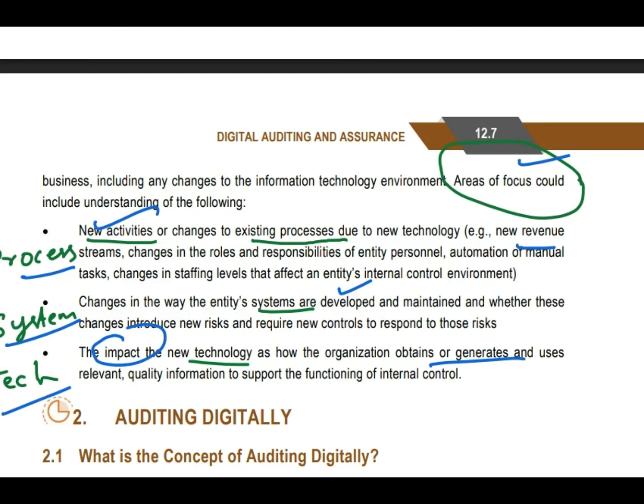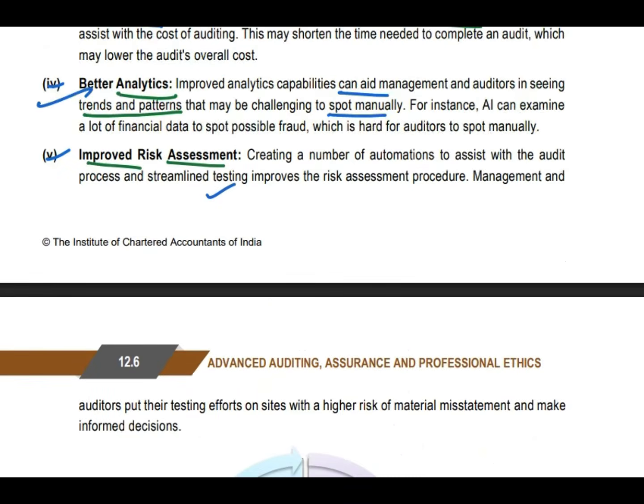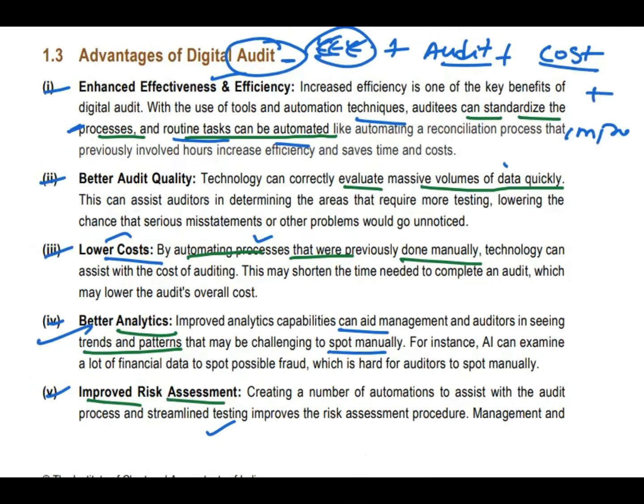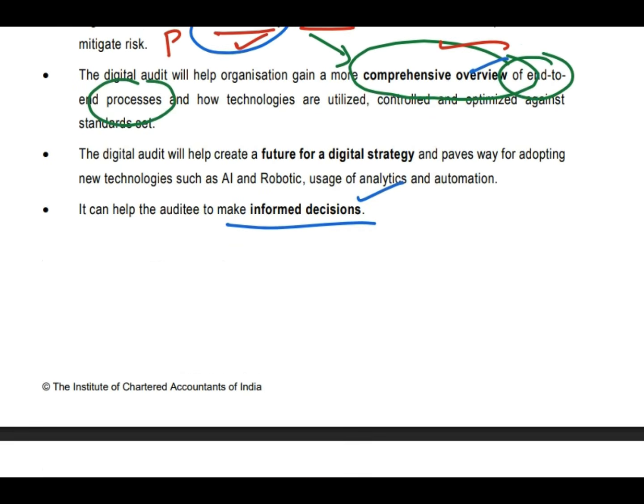So I have just run through and given you the overview of digital audit. This way you can revise the points again and again. Already I have made two or three revisions in this video itself. You just revise it again and again. If you want, you can set the speed accordingly, and revise it again and again, so that you don't skip the chapter. At least know the common points and go to the exam.